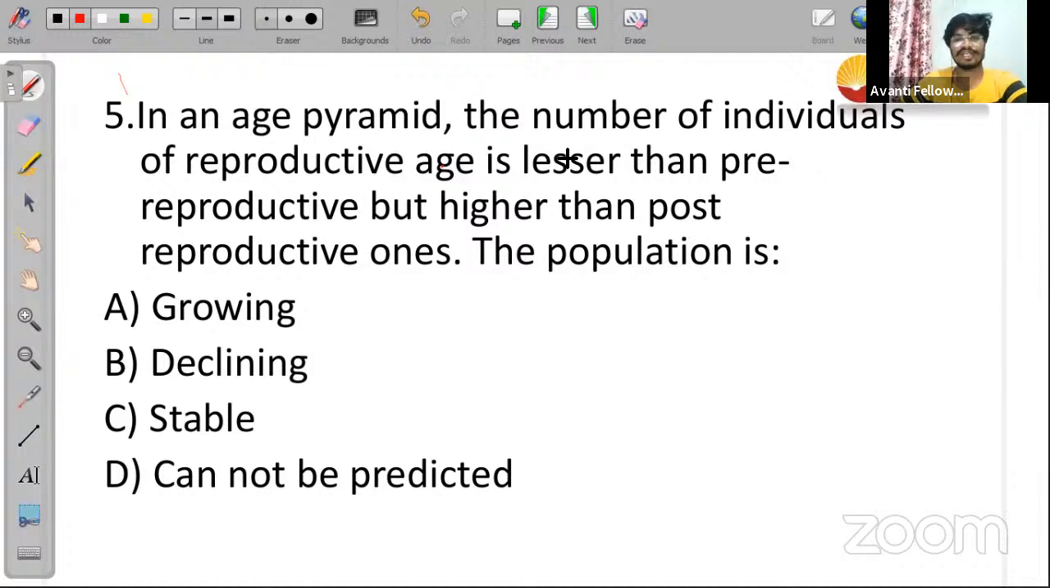20 seconds gone, last 40 seconds remaining. Students from JNB Mysore, anybody from YouTube? Can you answer? By looking into the age pyramid, can you tell me which kind of population it is? Whether it is a growing population, declining population, or stable population, or with this particular data we cannot predict the result. Okay, try one more time. What about other students from JNB Mysore?